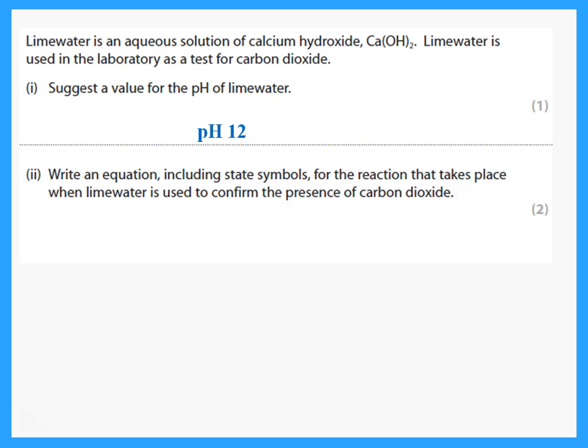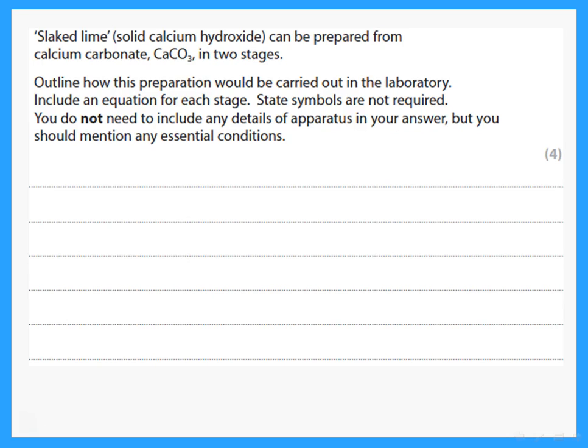Write an equation including state symbols for the reaction that takes place when lime water is used to confirm the presence of carbon dioxide. Remember, the lime water is calcium hydroxide. It reacts with carbon dioxide, which is a gas. This gives calcium carbonate, which is a solid, and that is what causes the cloudiness of lime water.